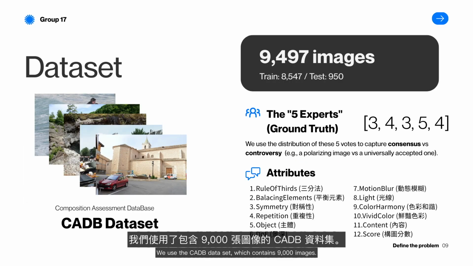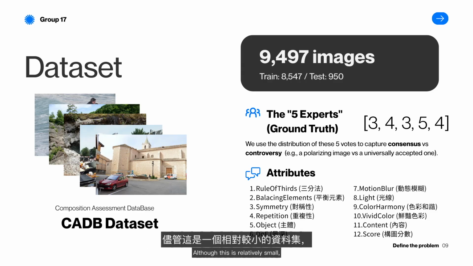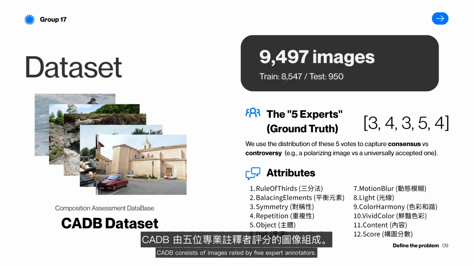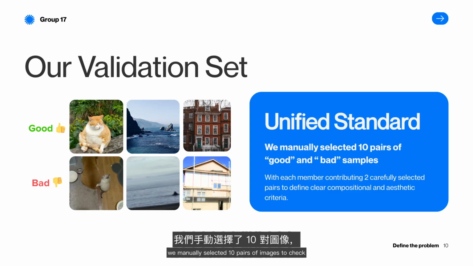We use the CADB dataset, which contains 9,000 images. Although this is relatively small, we were still able to successfully train our model. CADB consists of images rated by 5 expert annotators. We use the distribution of these votes to capture consensus and controversy. The dataset also provides several attributes such as light and symmetry, which help guide the model toward interpretable aesthetic features. For validation, we manually selected 10 pairs of images to check whether the model's predictions align with human intuition.